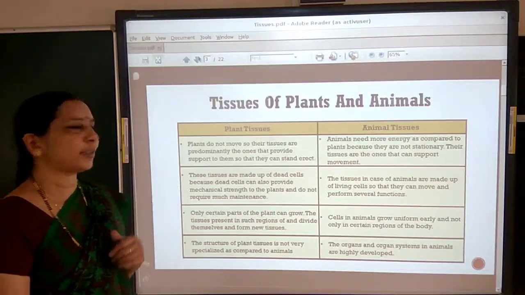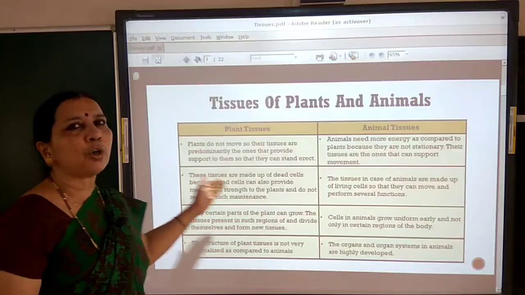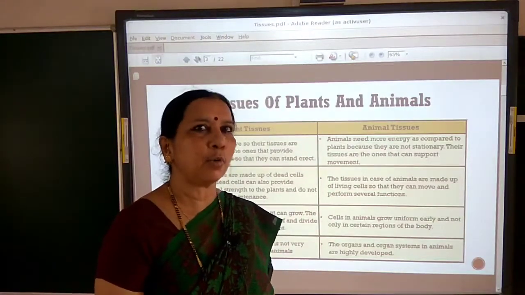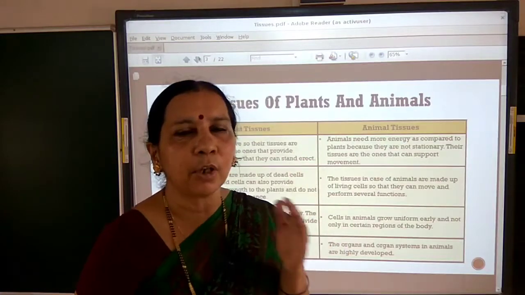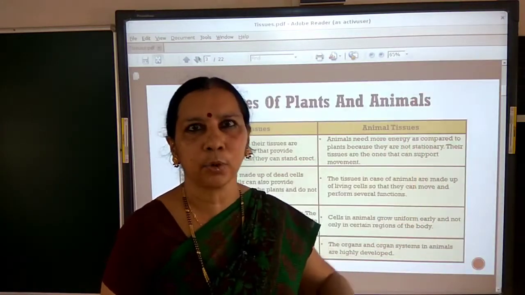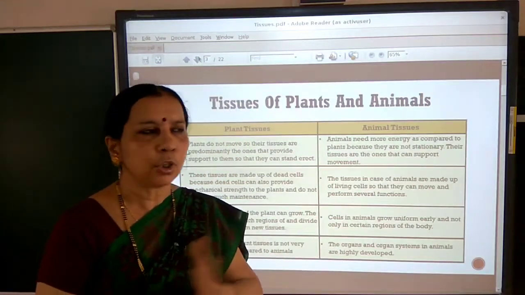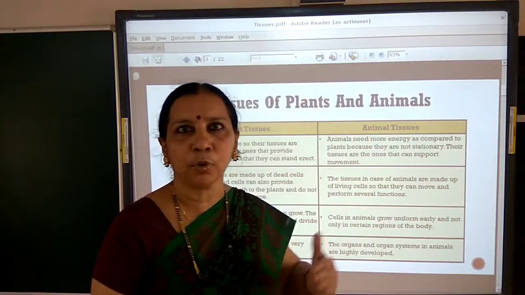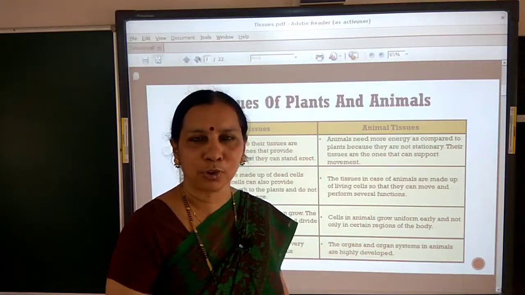And one more difference you can note is the growth. How does growth occur in plants? You might have observed growth is limited or restricted to only certain regions. The stem part grows, the root part grows, or the tip of the branch grows, the tip of the stem grows, the tip of the roots grows.